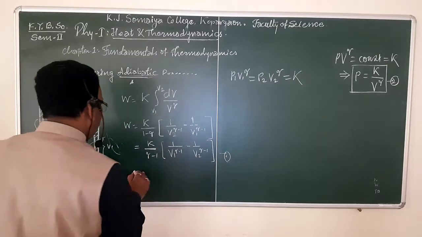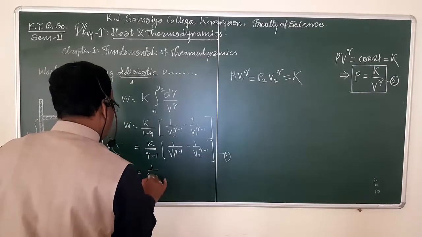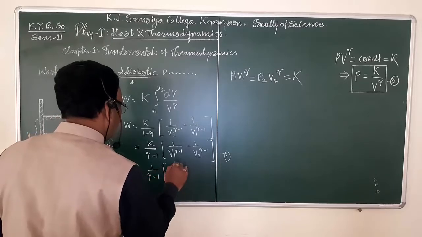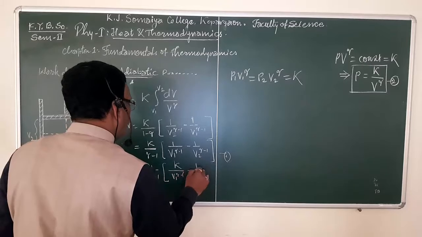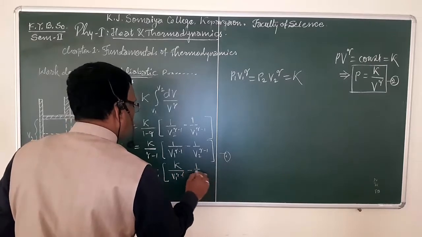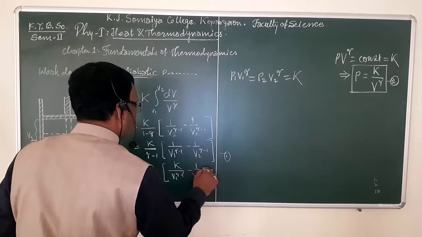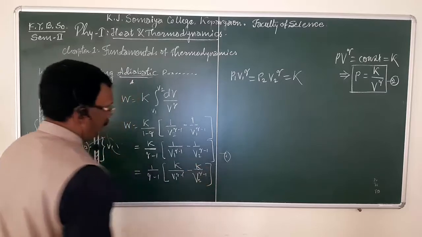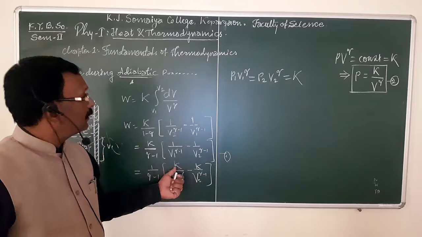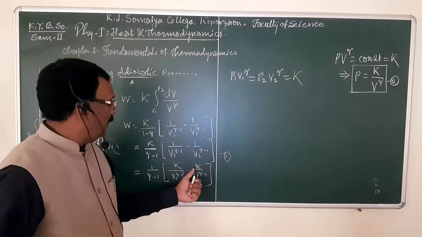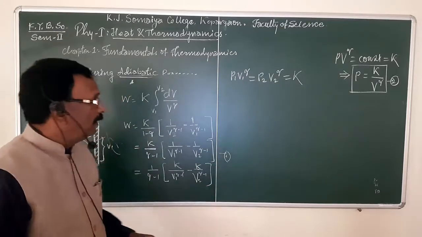Now we can make the change in this equation in order to put this value. So instead of this, we can write W is equal to 1 upon gamma minus 1 in bracket K upon V1 raised to gamma minus 1 minus 1 upon V2 raised to gamma minus 1 upon K. Now you can substitute the value: here K is P1 V1 raised to gamma and here K is equal to P2 V2 raised to gamma.